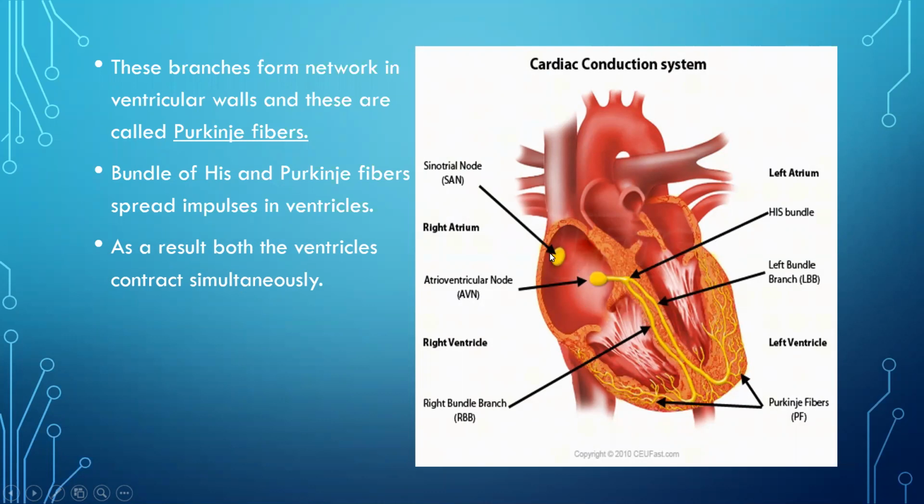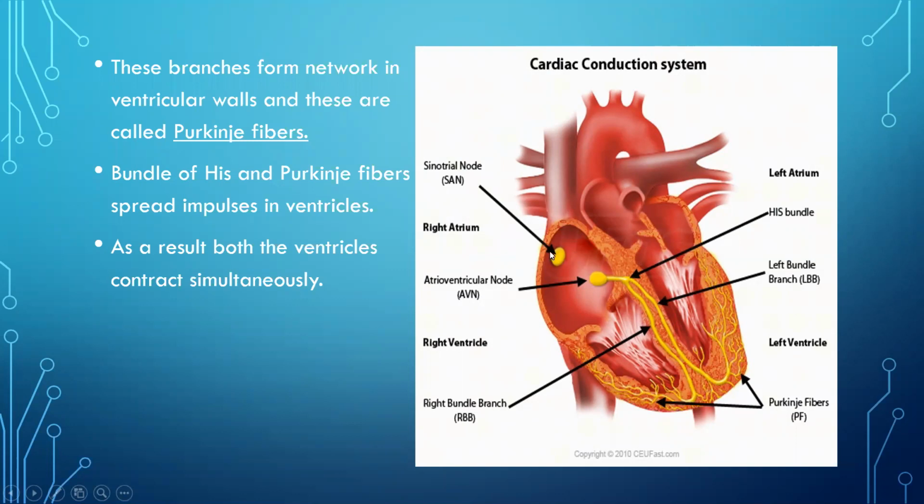There are different conducting tissues we have studied. The first is the SA node, the sinoatrial node. The sinoatrial node is called the pacemaker because it has the capacity to generate its own electrical impulse, and because of this the heartbeat is controlled. Generally in human beings it is 70 to 72 times per minute. So this pace of the heartbeat is maintained by the sinoatrial node.